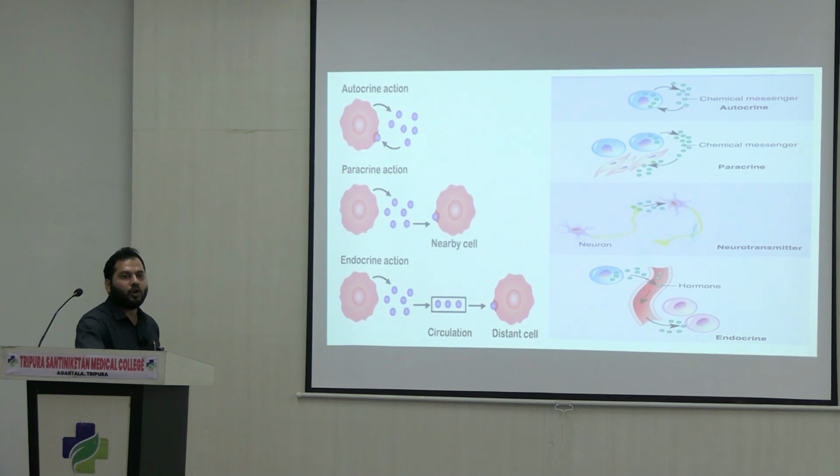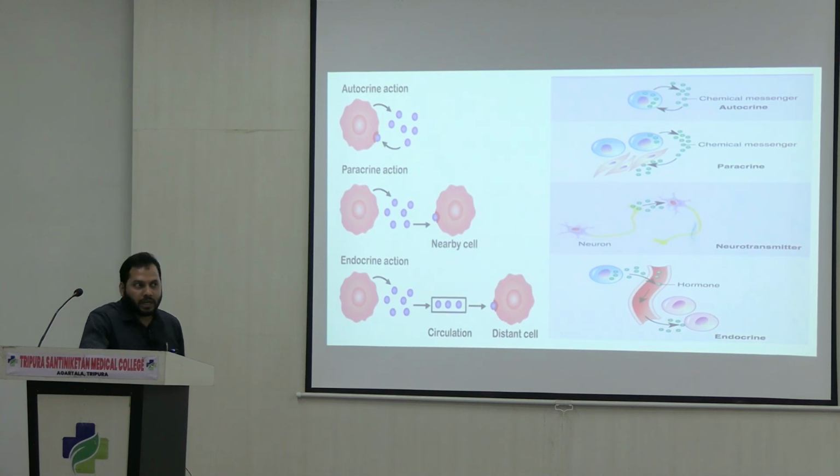In the case of endocrine actions, the most important one, it involves the circulation, meaning the hormones are first secreted into the circulation. There is no involvement of any duct, right? They directly secrete their hormones into the circulatory blood, and blood carries the hormones to their target site, right? This is the target cell where they act. It is a little bit distant from their site of origin, right? So these are the most important types of secretions.